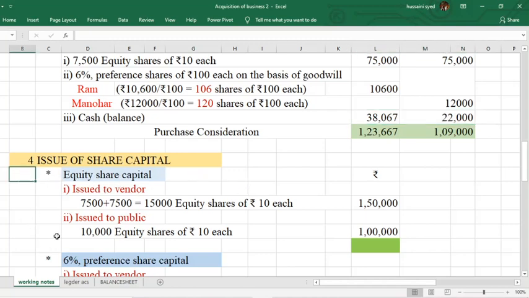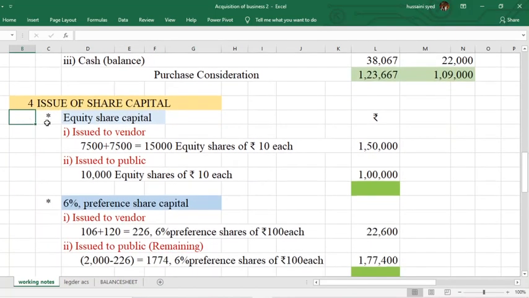Fourth working note is for issue of share capital. There are two categories of share capital, that is equity shares and preference shares. How many equity shares we issued to vendor? 7,500 to Ram, 7,500 to Manohar. Total 15,000 equity shares of rupees 10 each. And how many been issued to public? 10,000 equity shares. This is given to you in the question.